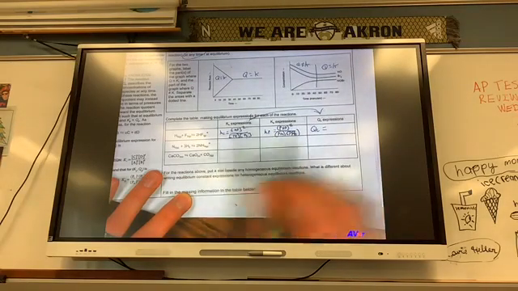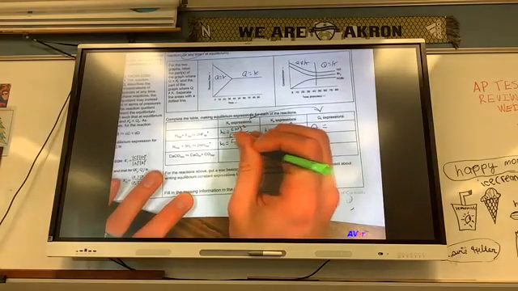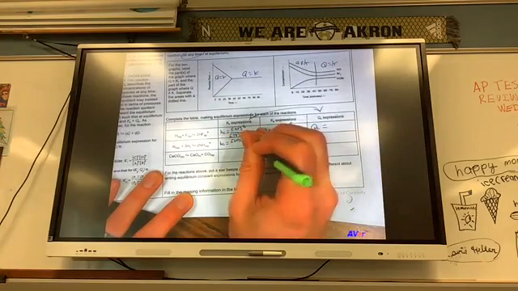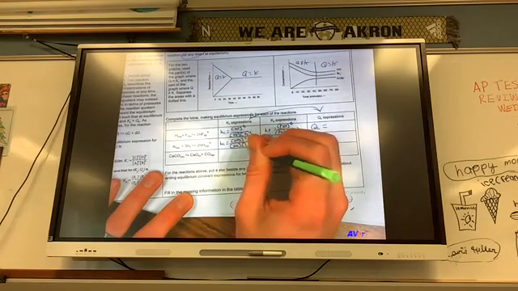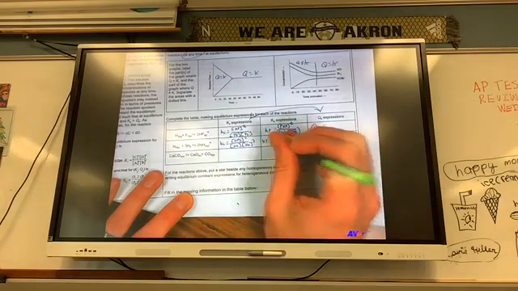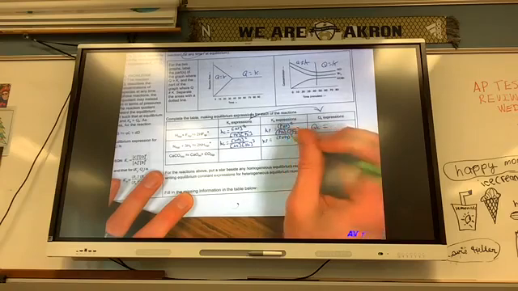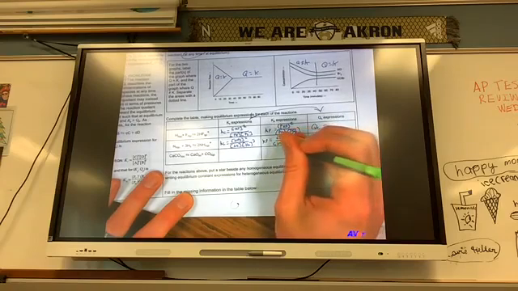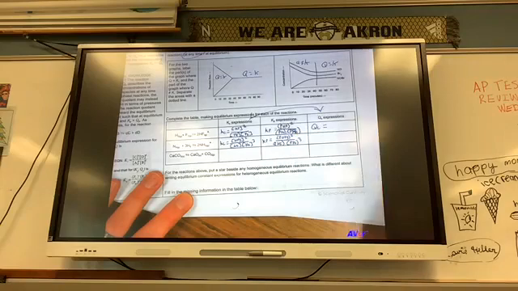Kc for this one equals the concentration of NH3 squared over the concentration of N2 times the concentration of H2 cubed. Kp equals the pressure of NH3 squared over PN2 times PH2 cubed.